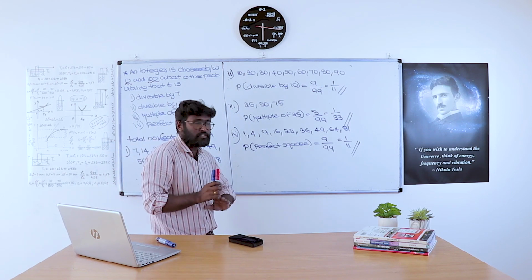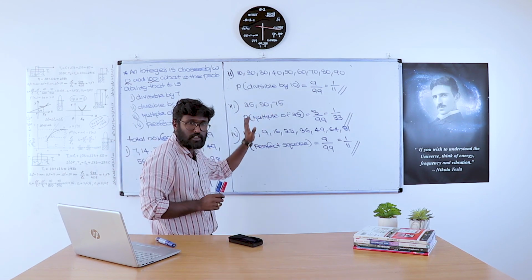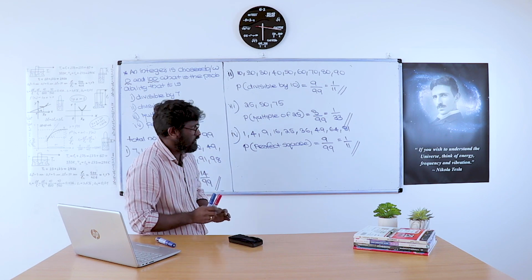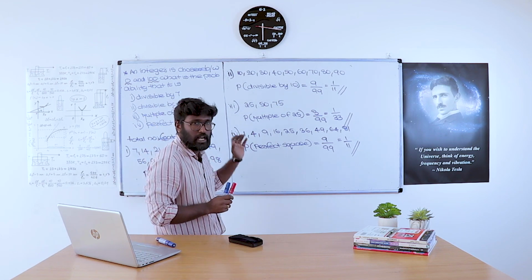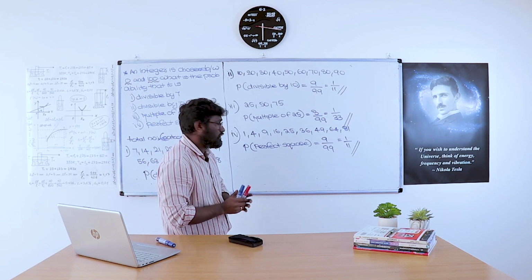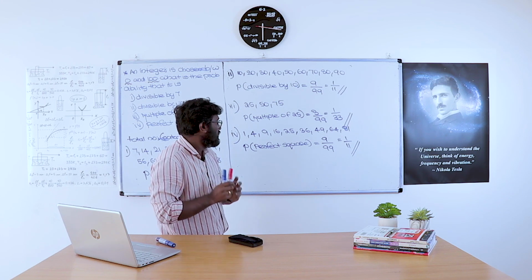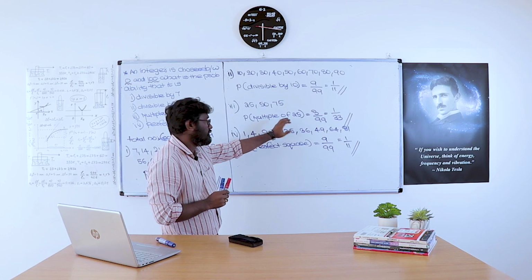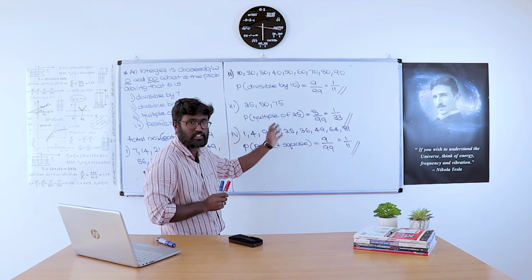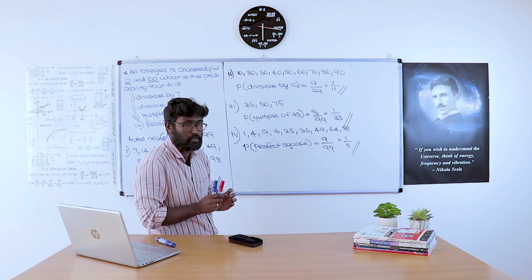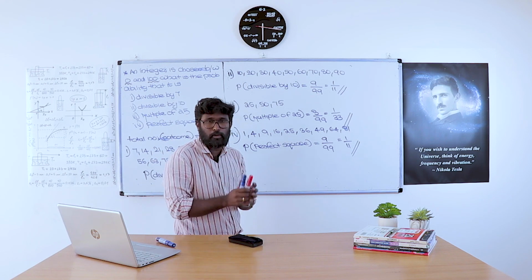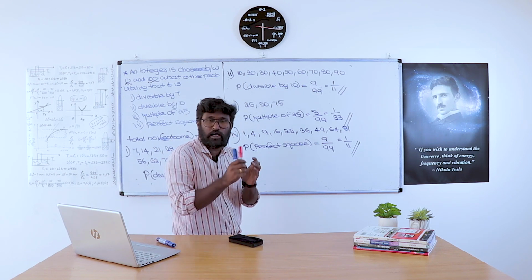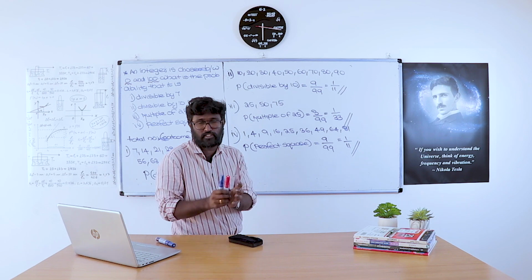Most probably these types of problems are included in the chapter probability. Before moving to the chapter probability in standard 10, you carefully learn the chapter probability in standard 9. Then you will very easily catch up with these chapters and problems regarding probability. This is a simple chapter and you can score maximum marks from the probability chapter in the board exam.